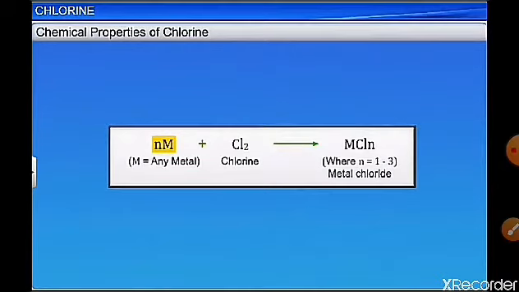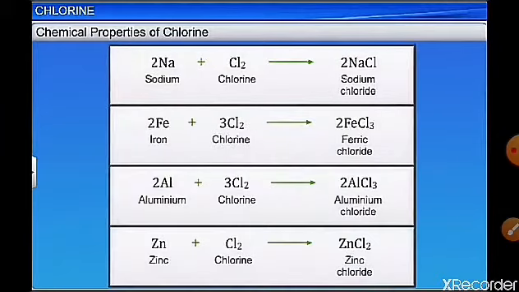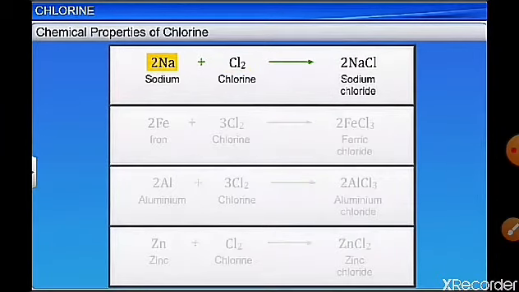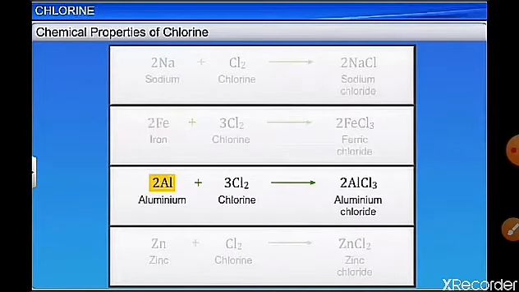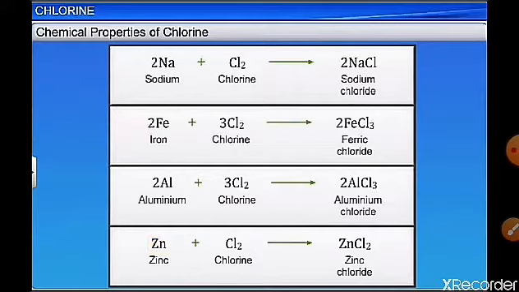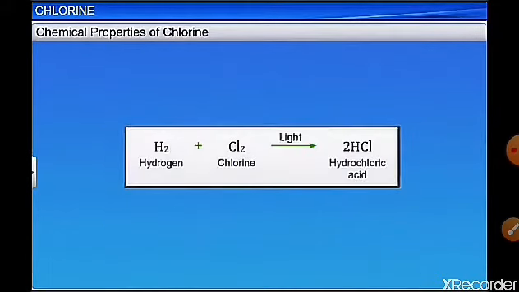It reacts with sodium, iron, aluminium, zinc, etc. With sodium it forms sodium chloride, with iron, ferric chloride, with aluminium, aluminium chloride, and with zinc, zinc chloride.